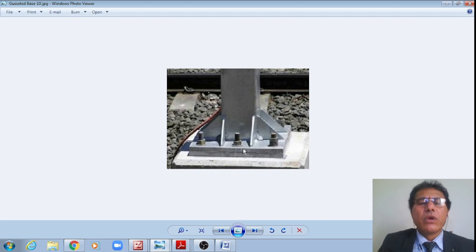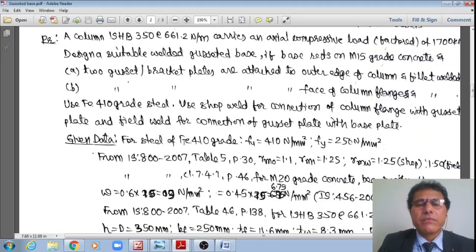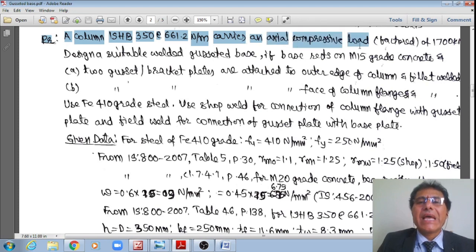Now let us move quickly to this second problem, which is a welded gusseted base. Let us see this problem at a quicker pace. Now move to the design of the welded gusseted base. A column ISHB 350 at 661.2 Newton per meter carries an axial compressive load, which is already a factored load, of 1700 kilonewton.